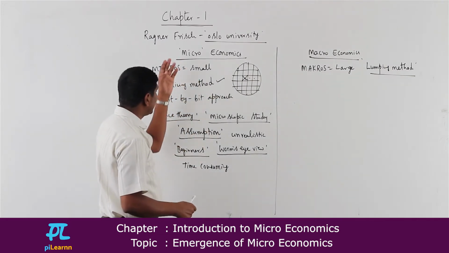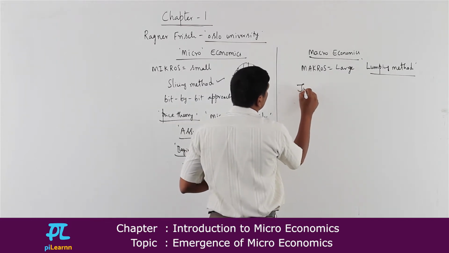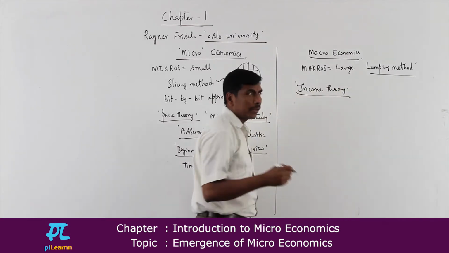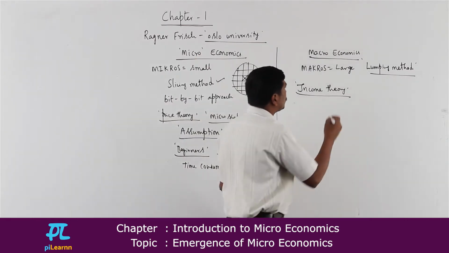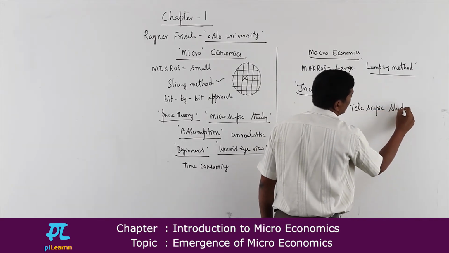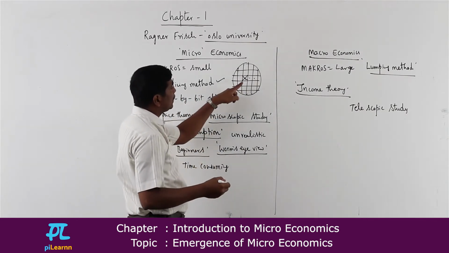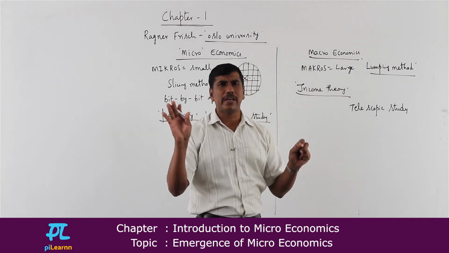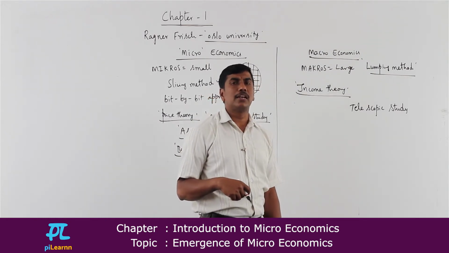On the other hand, microeconomics is called price theory, and macroeconomics is called income theory, where we try to understand the determination of national income, not the income of an individual. And apart from that, microeconomics is called a microscopic study. Macroeconomics is popularly called a telescopic study. In microeconomics, while studying one, we make the assumption that all others remain constant. But in macroeconomics, since we concentrate on all the variables simultaneously, there is no need to make any kind of assumptions, and moreover, it is considered to be realistic.